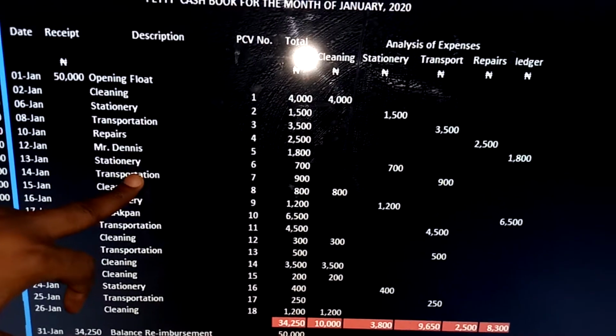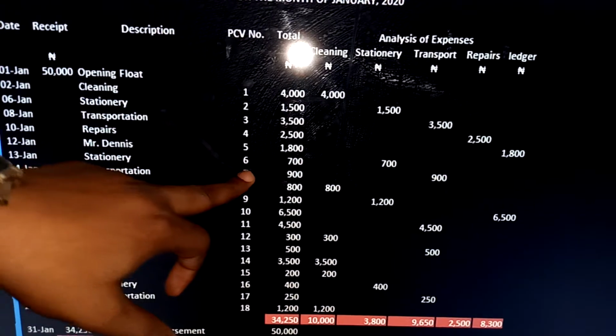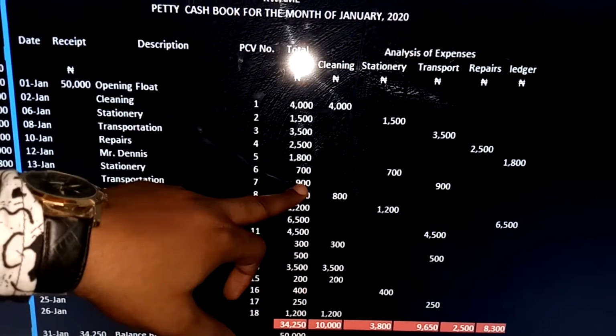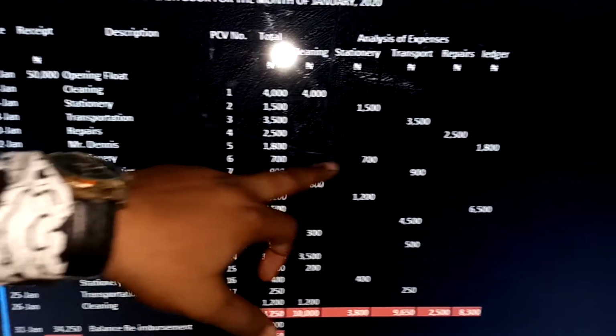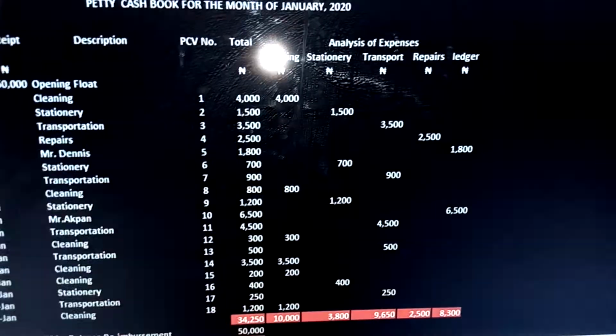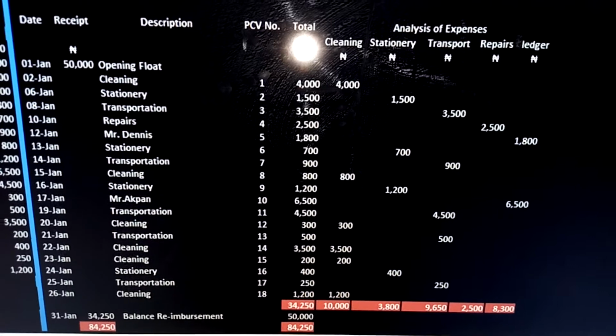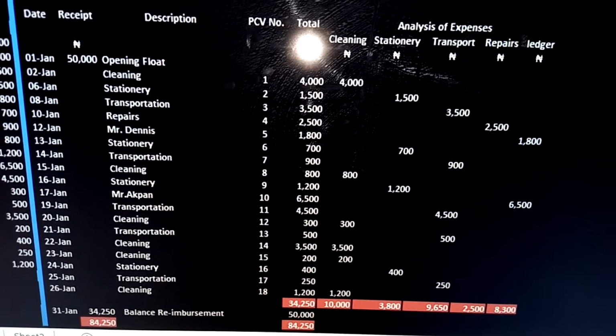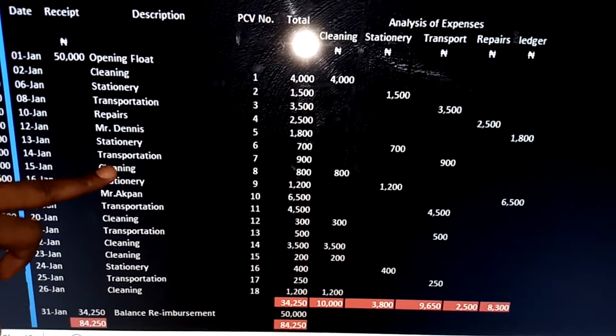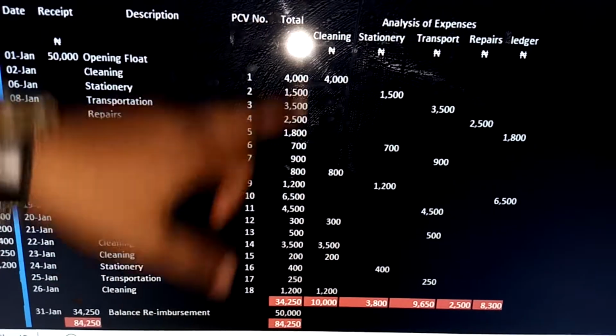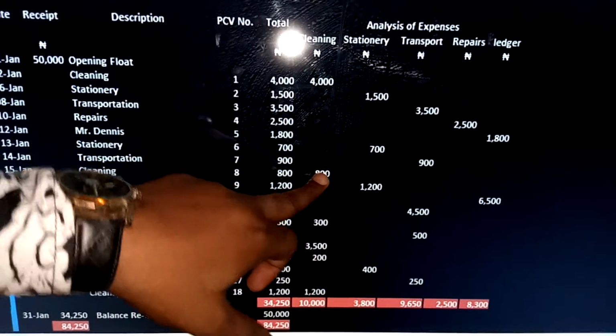That is PCV number 7. Amount is how much? 900, and that goes under transportation here, 900. The next one is 15th of January, which is cleaning. So we have 15th January cleaning, PCV number 8. Total how much? 800. Under cleaning, 800.